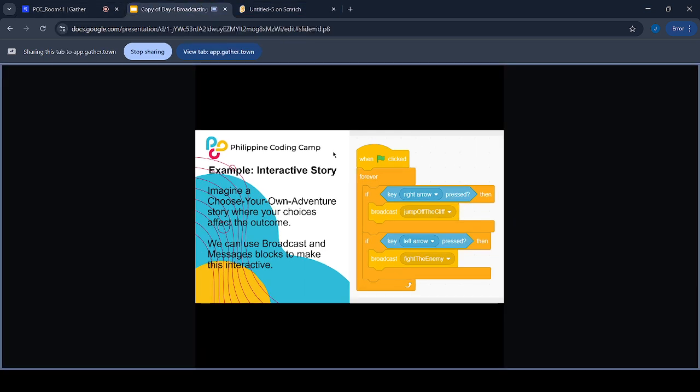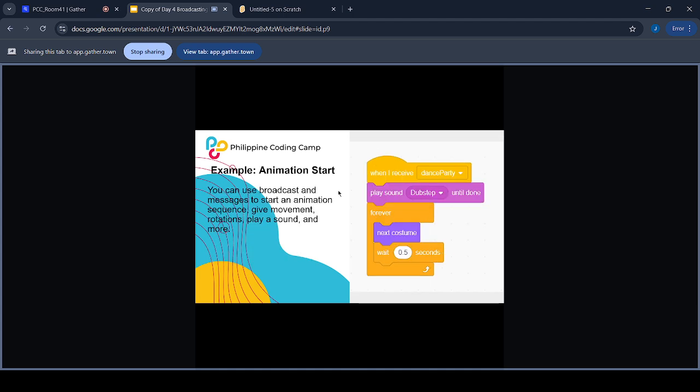We'll be using the broadcast blocks later, so you'll get a hang of it. Another example is an animation. You can use broadcast and messages to start an animation sequence, give movement, rotations, play a sound, and whatever you like.